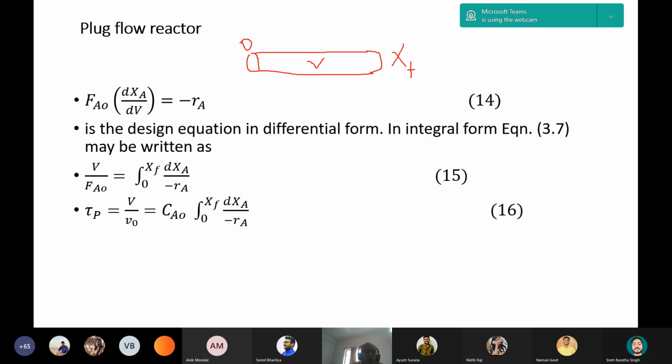And similarly, V by V0 here is the space time for a plug flow reactor, tau p. This is space time.